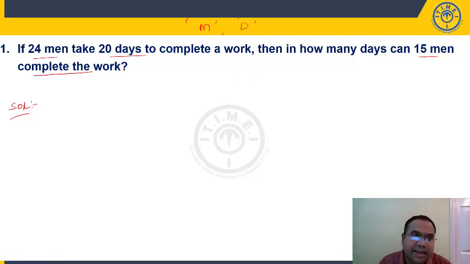Right. Work done is same. If nothing is mentioned in the question, work done is same. My next question, is the efficiency same? Is anything mentioned about efficiency? Nothing. That means efficiency is same.